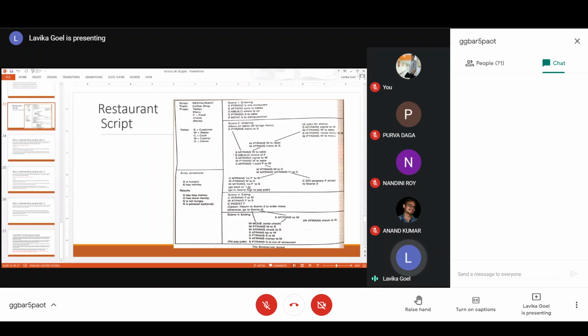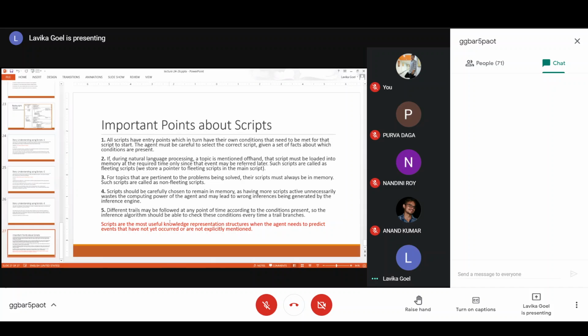So all the different branches representing the different conditions should be present inside your script in order to have a complete script. So this was all about scripts, and scripts is the most useful knowledge representation structure when the agent needs to predict some events that have not yet occurred or are not explicitly mentioned in your story.